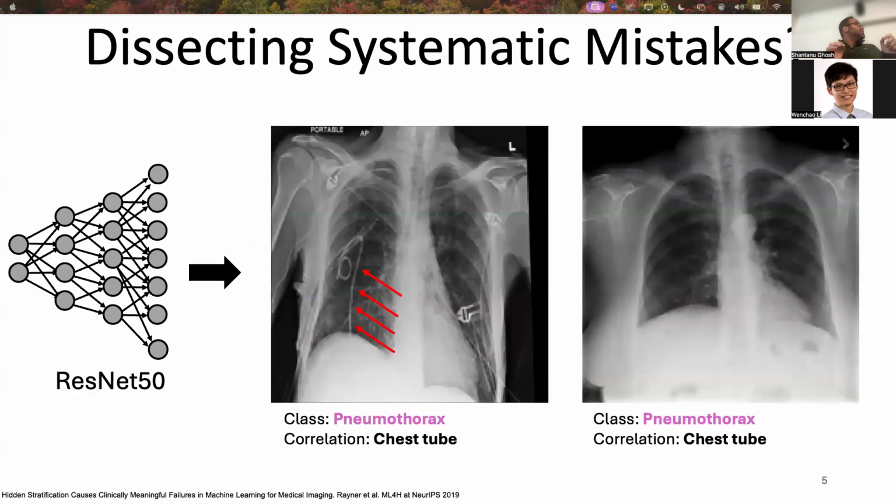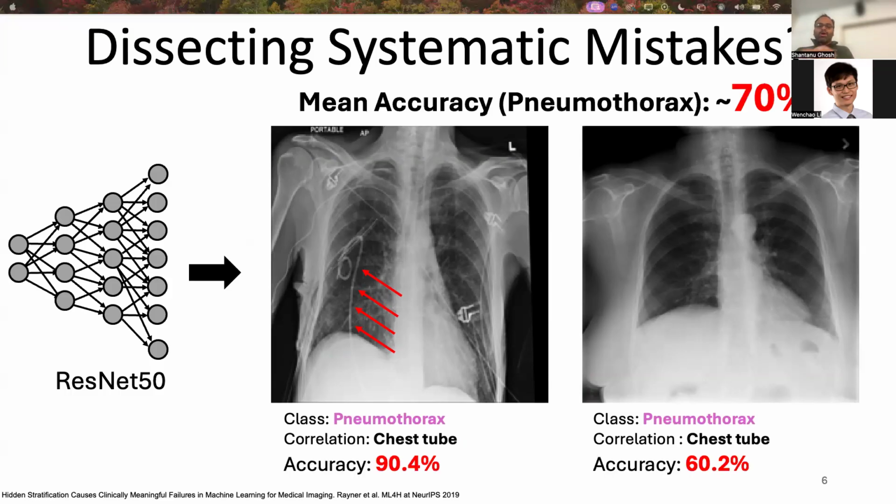This particular phenomenon is very prevalent in medical imaging as well. In chest X-rays, pneumothorax is a disease where chest tubes are inserted into patients to maintain the lung pressure. So most of the pneumothorax patients have a chest tube inserted in them. Now an AI model may equate the presence of a chest tube with pneumothorax on chest X-rays. As a result, the performance on pneumothorax patients with a chest tube is often higher than its performance on pneumothorax patients without a chest tube. Here, the model is making systematic mistakes on pneumothorax patients without a chest tube.